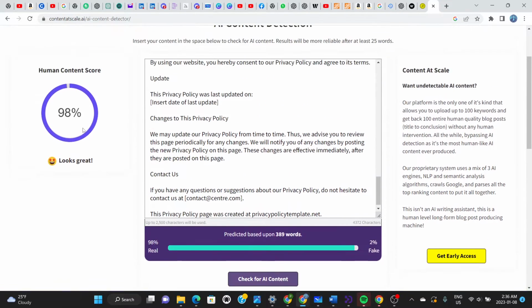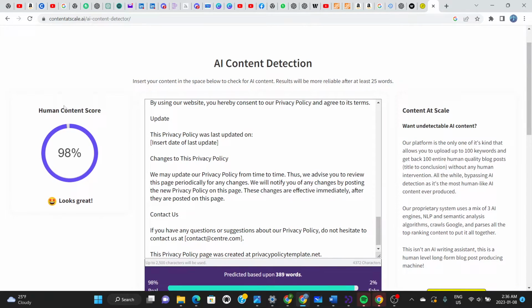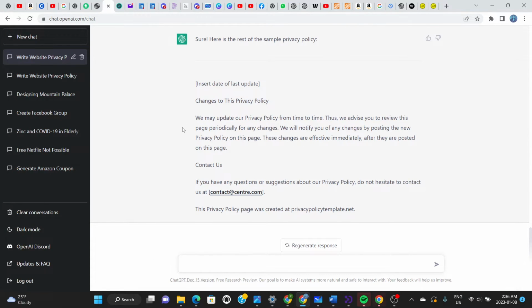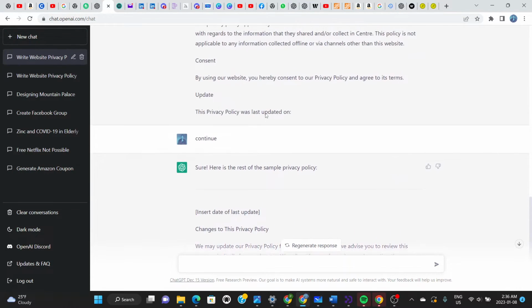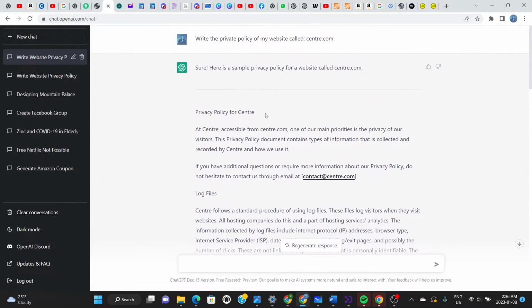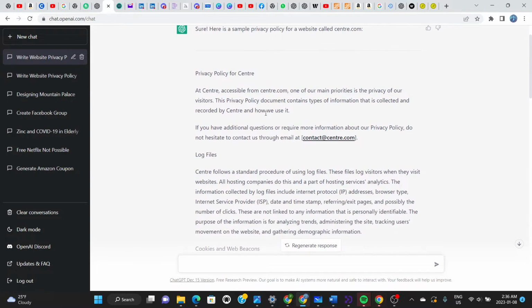The fakeness is just to tell you that this is the contribution of the AI, 2%. And it says that it looks like it was written by a human being. So that's what it tells us, but we know that it was done by AI. So either this website is not very good, or we can say that ChatGPT is that good, that it replicates write-ups like a human being. So that's what this is all about, guys. You can see that ChatGPT does work pretty well. I heard that it's been banned by some universities, or a university in New York. I'm not sure if that's true, but ChatGPT does do a good job in writing stuff.